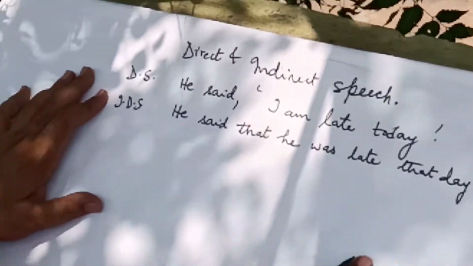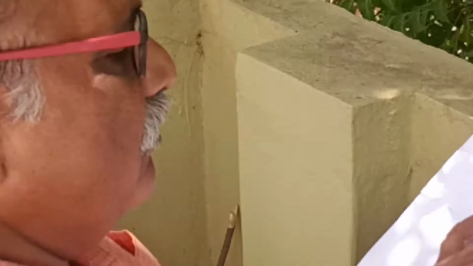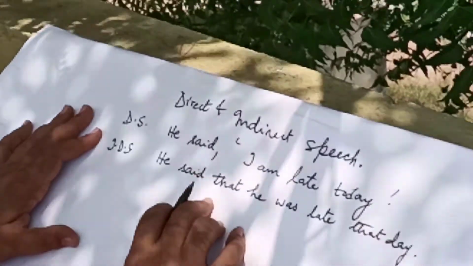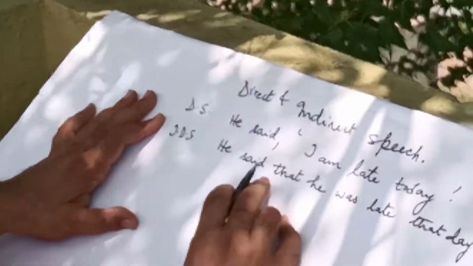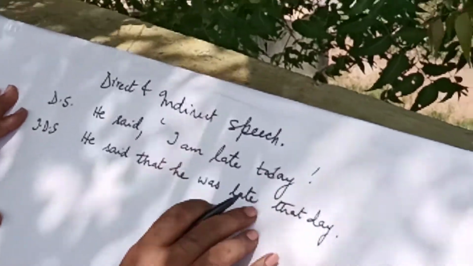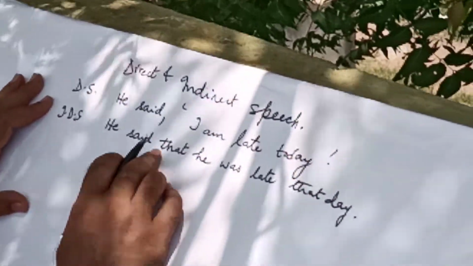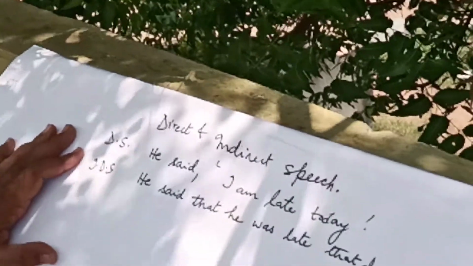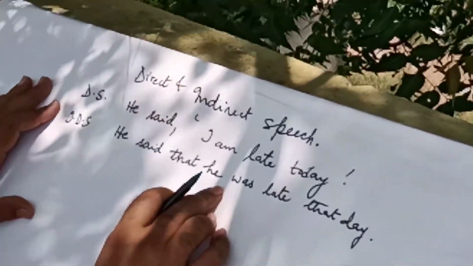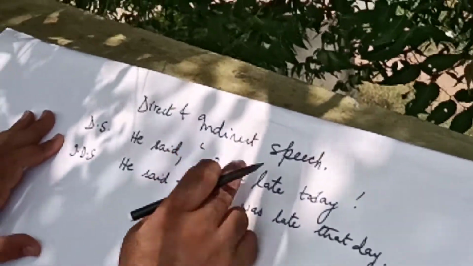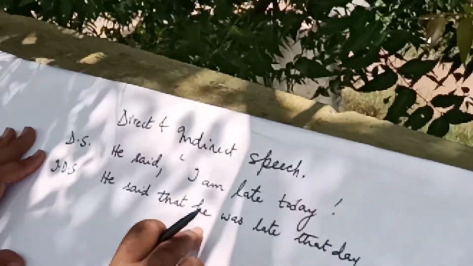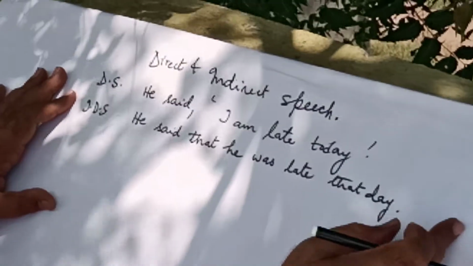Dear students, when we have converted direct speech into indirect speech, we have used the conjunction that. So this conjunction is used after the reporting verb said, and we have removed the inverted commas. The sentence reads like this: he said that he was late that day. So here the pronoun I changes into he. Today changes into that day.